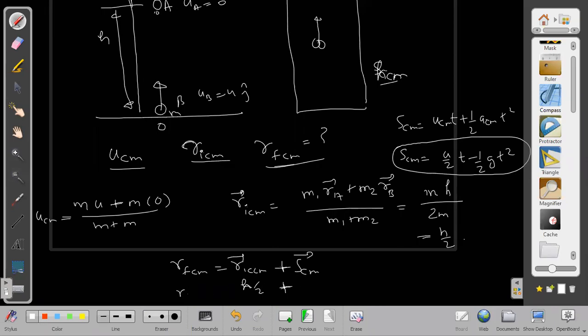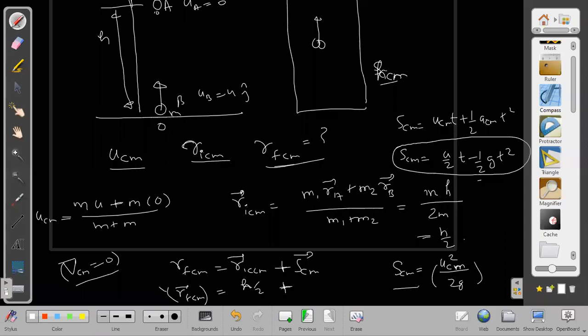Then we will get the final position as a function of time. But I want the maximum position vector of this. So I will differentiate it with respect to time to obtain the maximum position, because we know R final will be maximum when dr by dt will be 0. Or I can think this way also: when the velocity of center of mass will be 0, then the corresponding displacement obtained will be, you know the formula already, V square minus U square equals 2 G S, that is UCM square by 2G.